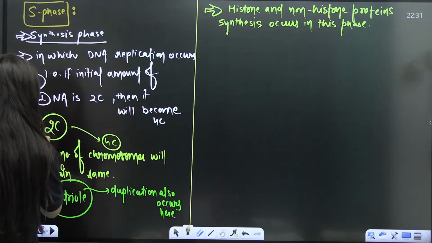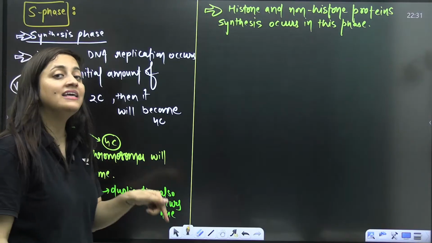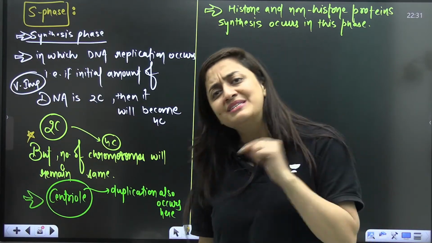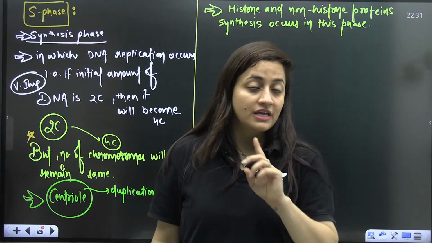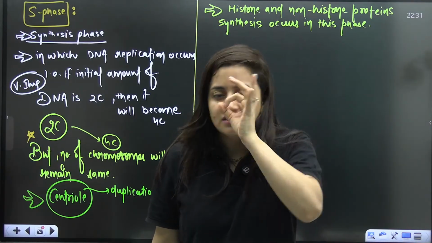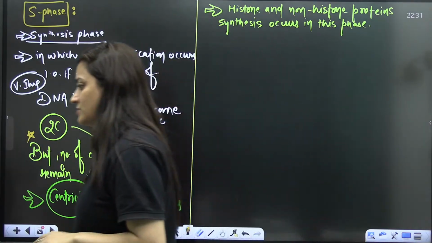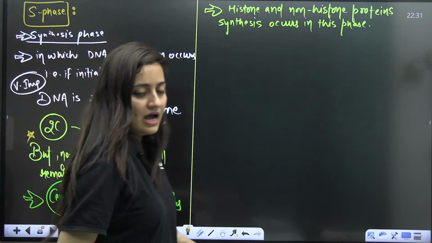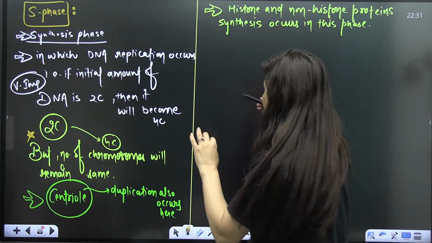But this point I need to clarify: why is it so? Why is DNA replicating or duplicating, but still there is no increase in chromosome number? This is the point which we have to understand. Okay, so I'll give you an idea.